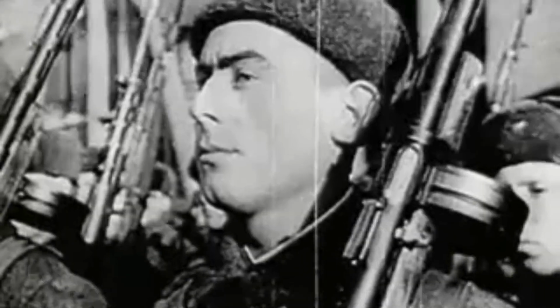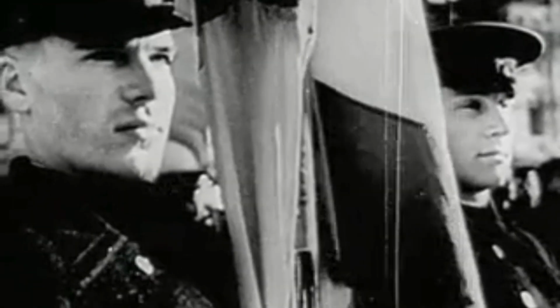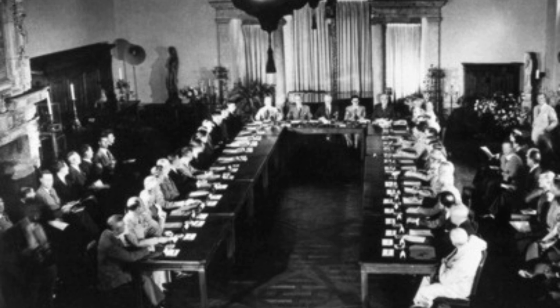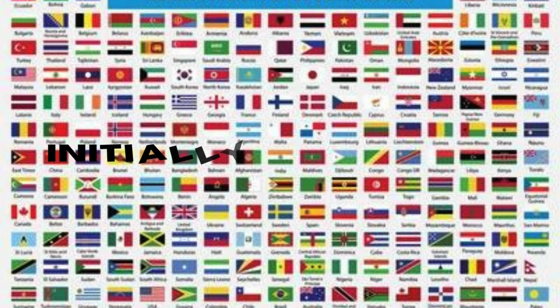History of the United Nations. The UN was created in the aftermath of World War II, a period when the world was desperately seeking a way to prevent such widespread destruction from recurring. On October 24, 1945, the United Nations was officially established, replacing the League of Nations, which had failed to prevent the outbreak of the Second World War. The founding members, initially 51 countries, envisioned the UN as a forum for diplomacy and a place where conflicts could be resolved through dialogue rather than war.